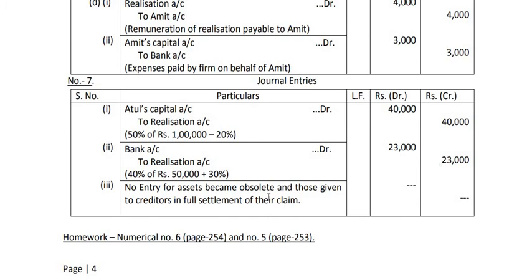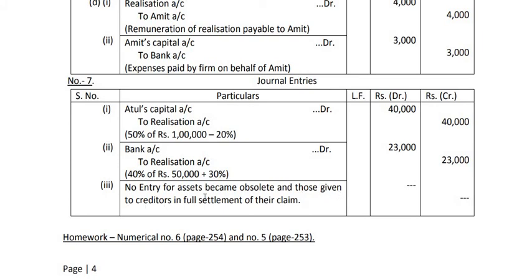Okay. Now, last is the remaining asset realized nothing and became obsolete. That means other assets of what? Other assets of 30,000, because 1 lakh of assets were there, 50,000 of assets were taken by Atul, 20,000 of assets are sold at rupees 26,000, and the remaining 30,000 of assets become obsolete, and given to creditors in full settlement.